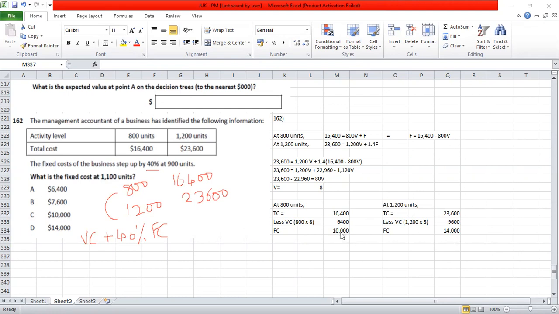So that is the concept. It says that the fixed cost was set up by 40% at 900 units. Now we are asked to anticipate it at 1100 units. So 1100 is after 900 units. So any level which is after 900 units, fixed cost will be 14,000. So I hope you understood.